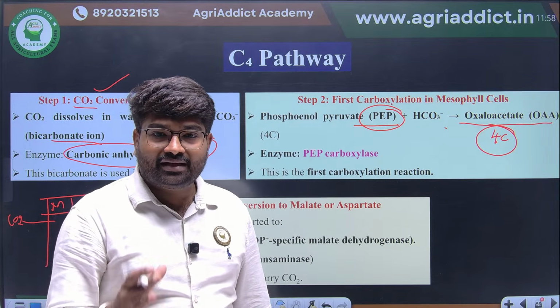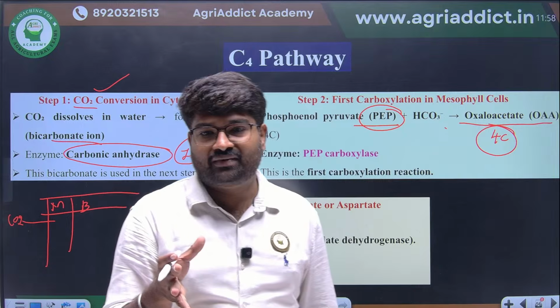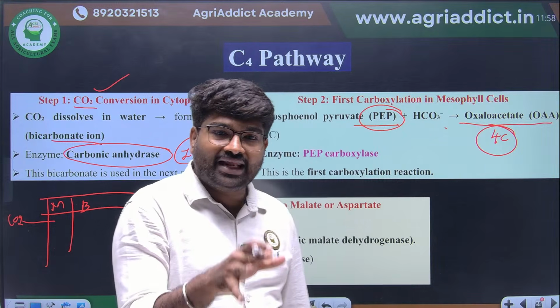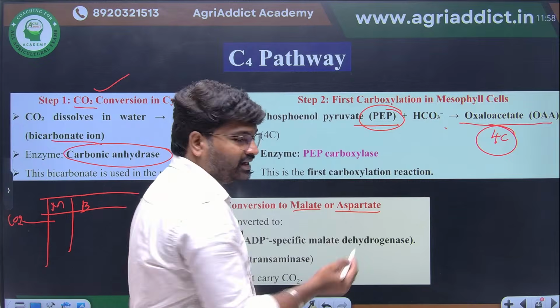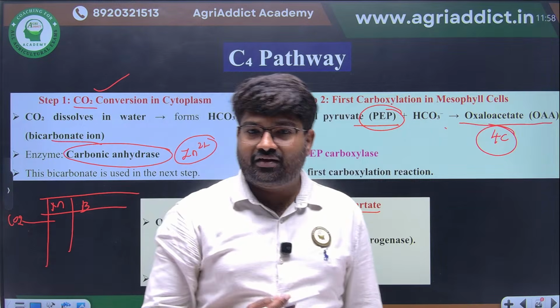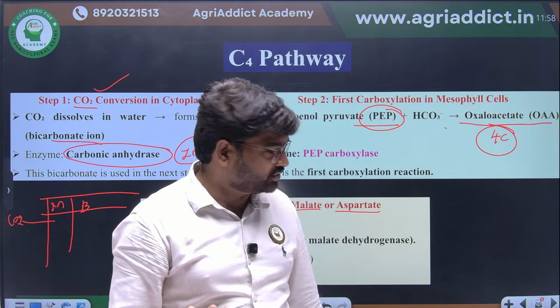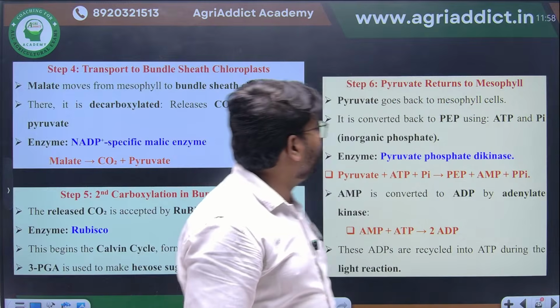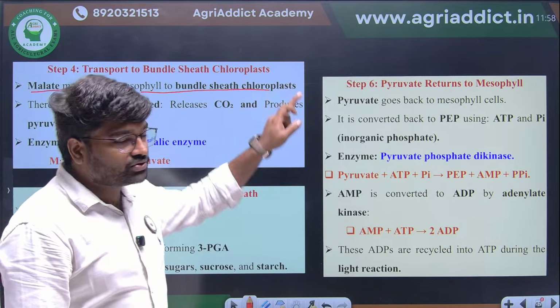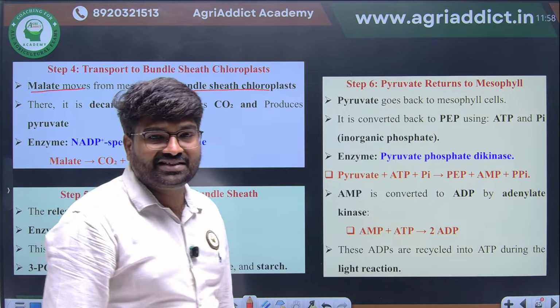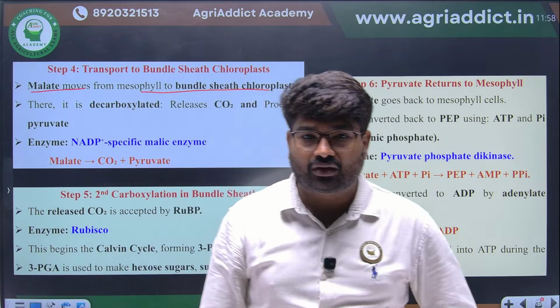There are 3 variants of C4 pathway. Based on that variant, whether the oxaloacetate will be converted into malate or aspartate will be decided. That also they have asked one time question. So next step in the C4 pathway is what? The malate will move out of the mesophyll cells and reach the bundle sheath chloroplast.